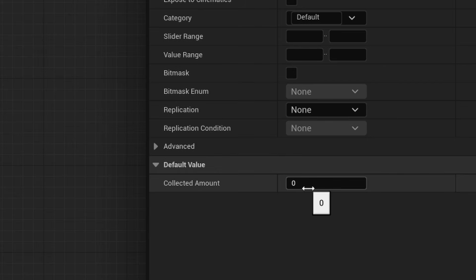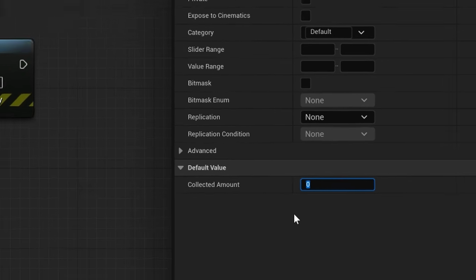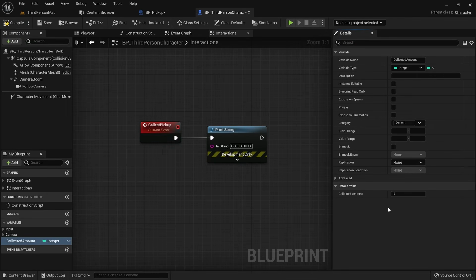But if you had a value like health, for example, you might want it to start at 100. So in that case, you could adjust the default value here. We now want to increase the amount by 1 each time a pickup is collected and print a string with our current amount. You can simply grab the variable and drag it onto the event graph, and you will then be asked to create a getter or a setter.